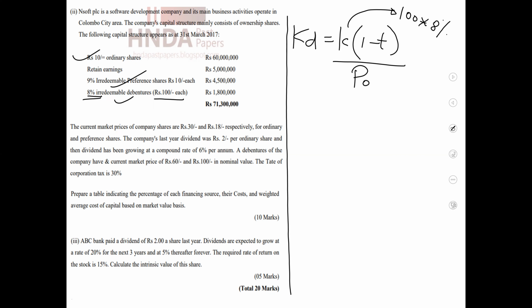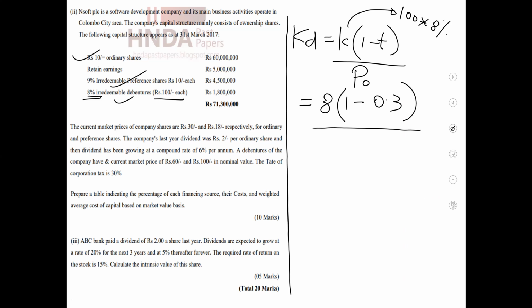That is the value of K, 8 rupees. 1 minus T, where T is the tax rate, as interest expenses are tax deductible. Here we have to adjust for tax. Here it's 30%, that means 0.3 tax rate. Then the market value. What about the market value?